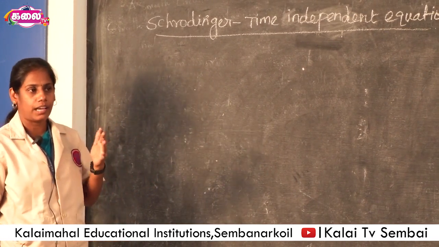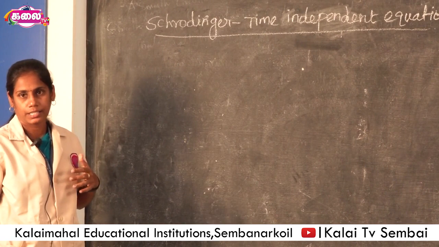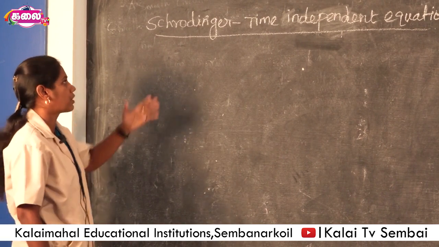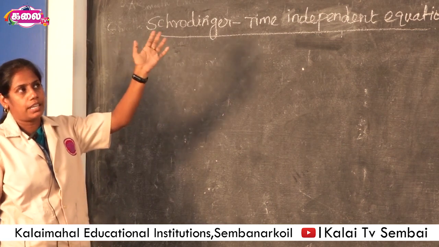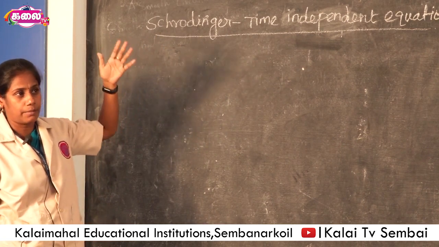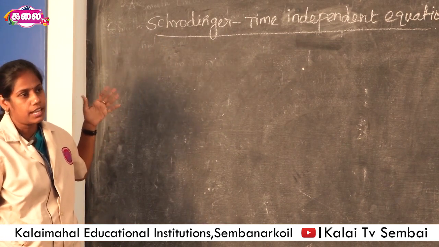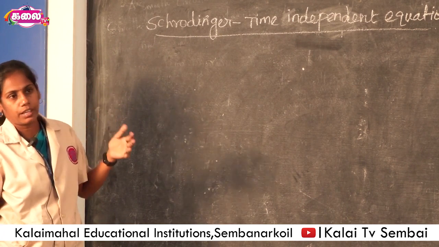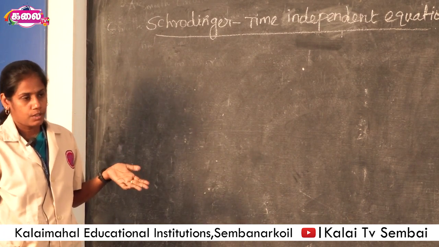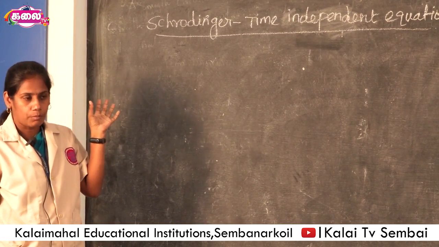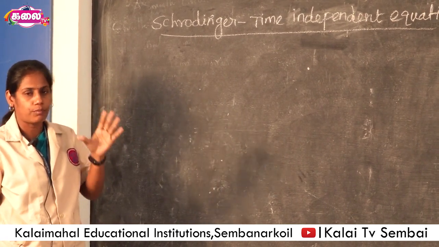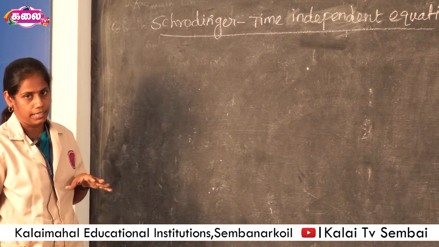These waves are described using mathematical expressions in quantum mechanics, called simply the Schrodinger equation. The wave may be moving in the x direction or in 3 dimensions, x, y and z, with respect to time or irrespective of time. So the microparticle motion is described in the form of waves in quantum mechanics.